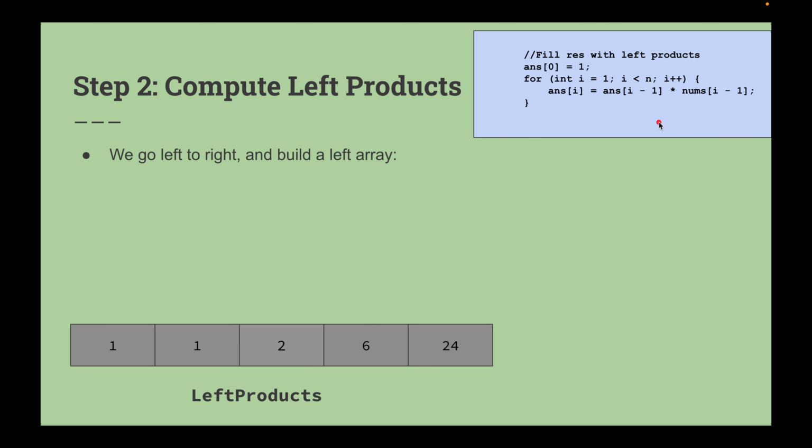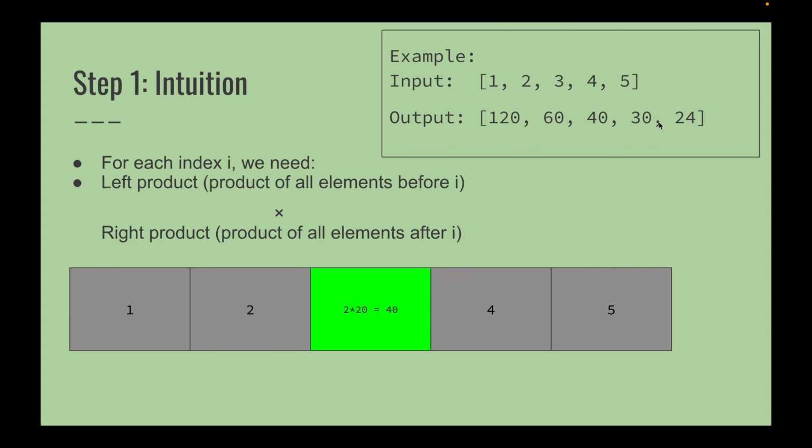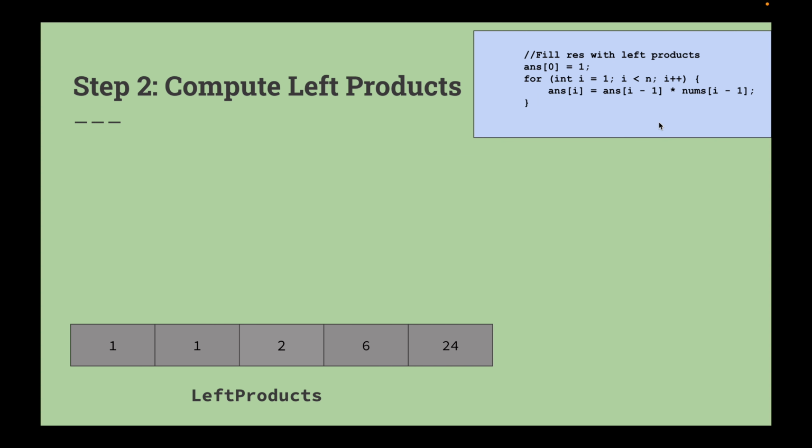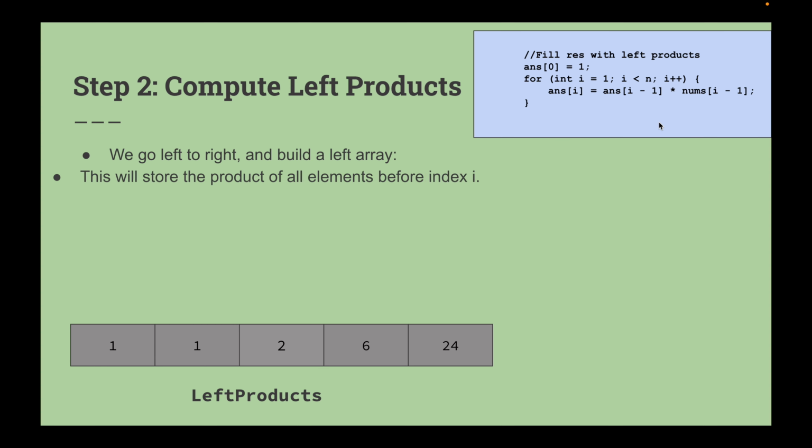So the first step is the intuition, to understand the problem statement and what needs to be done. The second step is that we will compute the left product and the right product. For the left product, we will go left to right and build a left array, and this will store the product of all the elements before i.